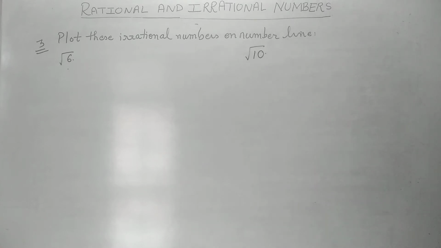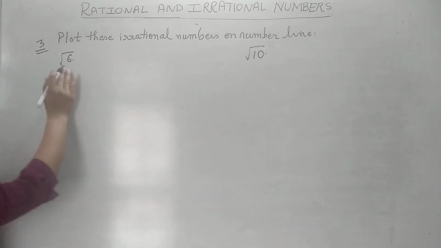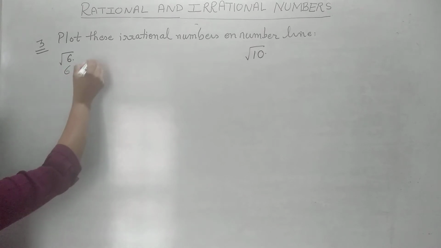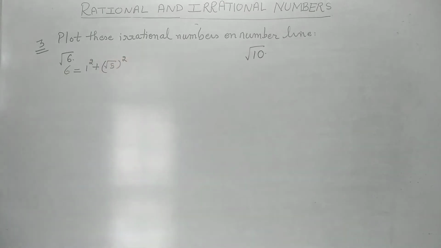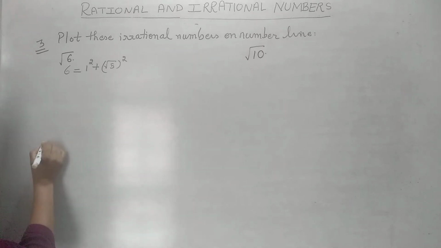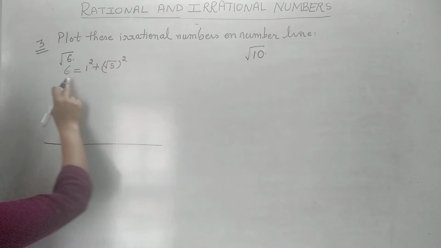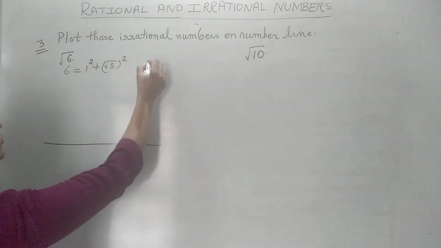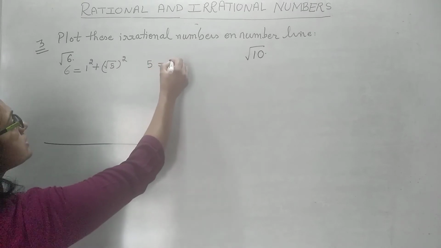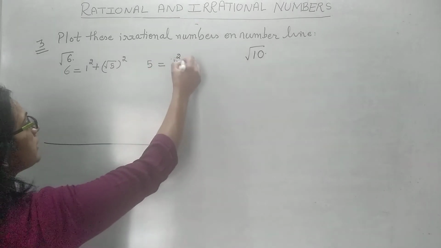We have √6, which is an irrational number. √10 also is an irrational number. √6 को हमने प्लॉट करना है. What is 6? We know that it is 1 square plus √5 square. Now let us see how we can plot these numbers. Same way. तो 6 को प्लॉट करने के लिए पहले हमें √5 को प्लॉट करना पड़ेगा. Now what is 5? 5 is 1 square plus 2 square.